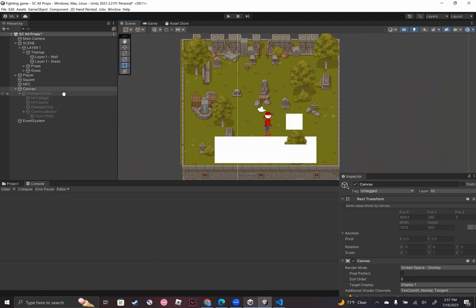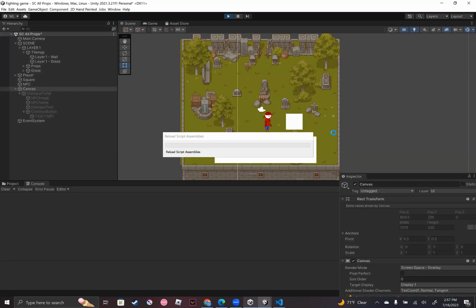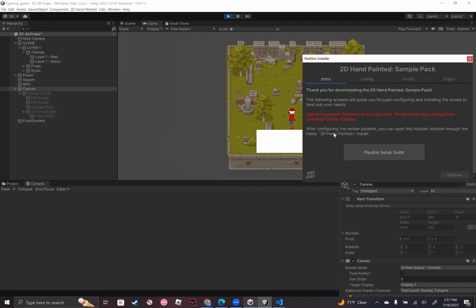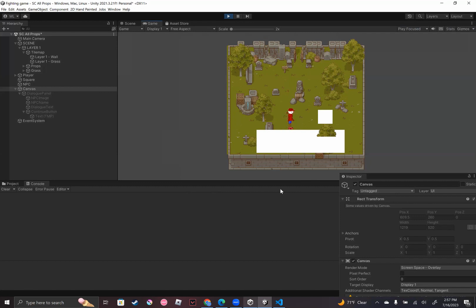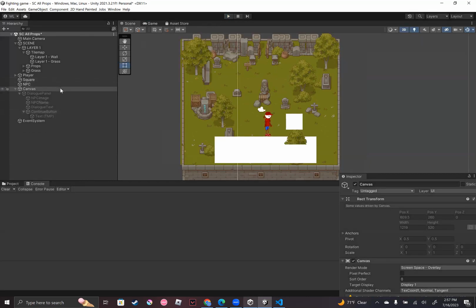My NPC can move around here. Let me show you. Not NPC, my player. Okay. Okay, so he can move around, he can jump. And then let me show you the dialogue function.